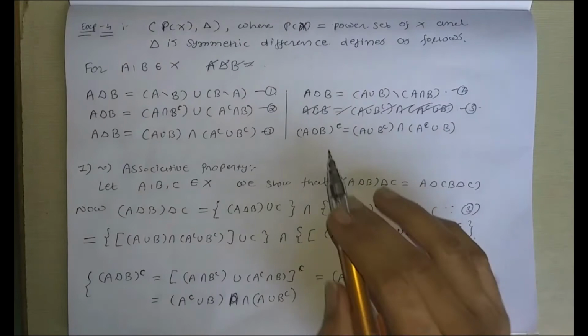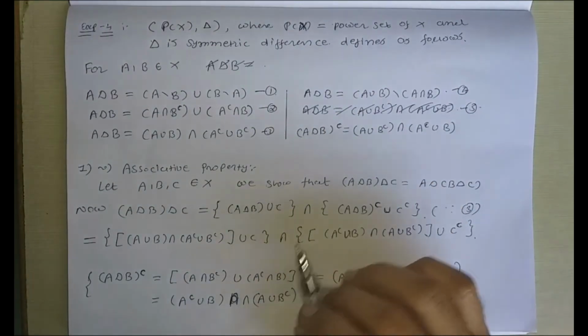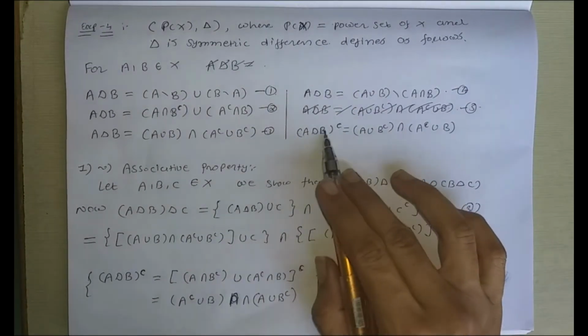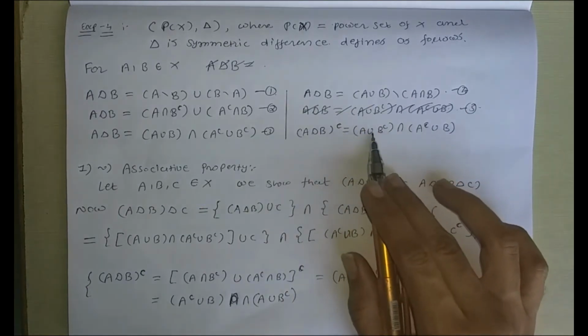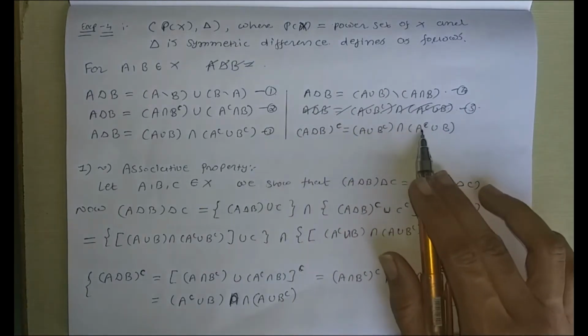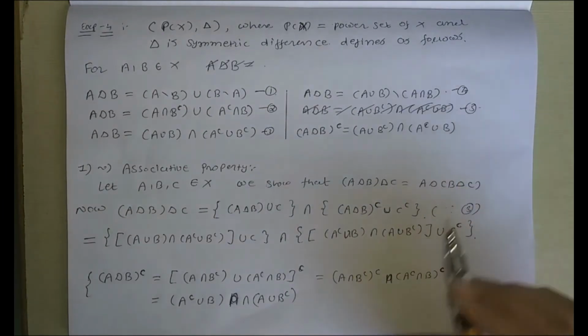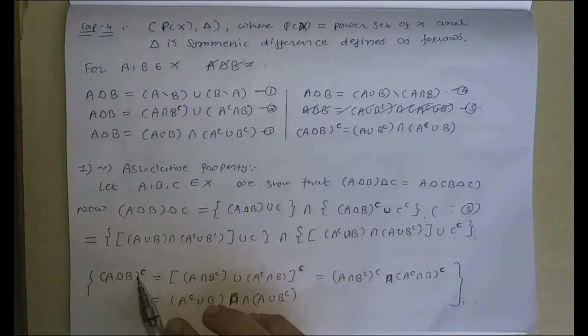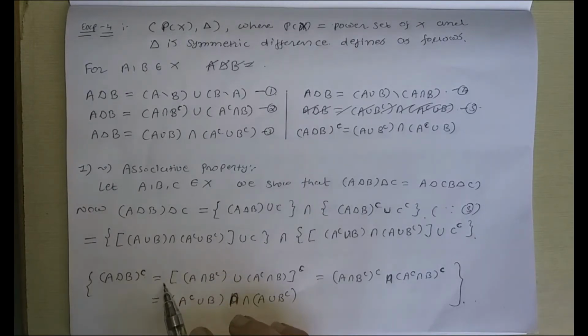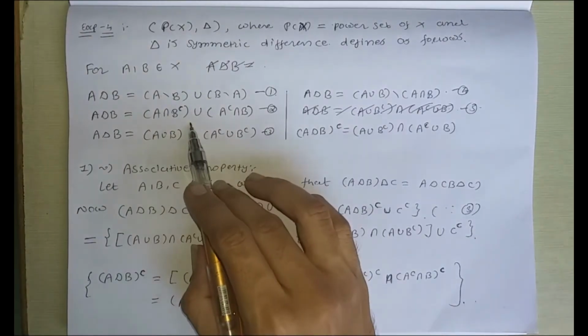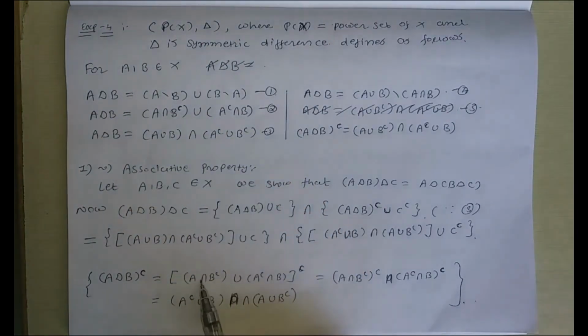Okay. Now (A delta B) complement is given by (A delta B) complement is equal to A union B complement intersection A complement union B. Okay. How can we derive this formula? Consider (A delta B) complement is equal to, we use this definition, A delta B is equal to A intersection B complement union A complement intersection B, and again complement.